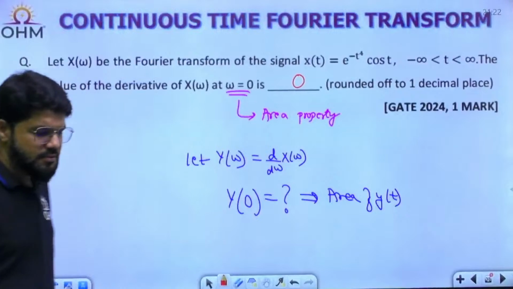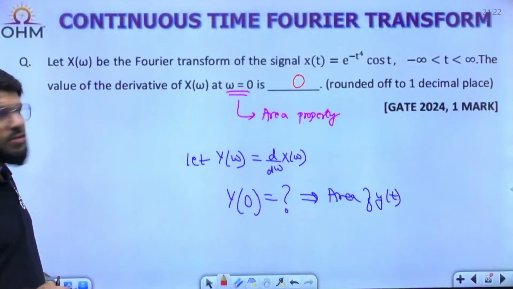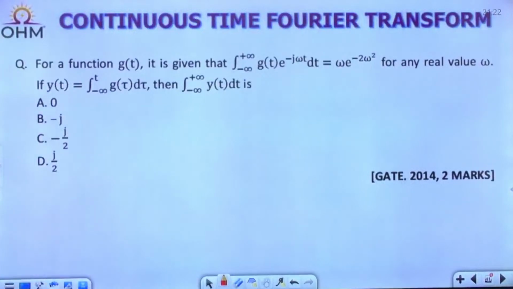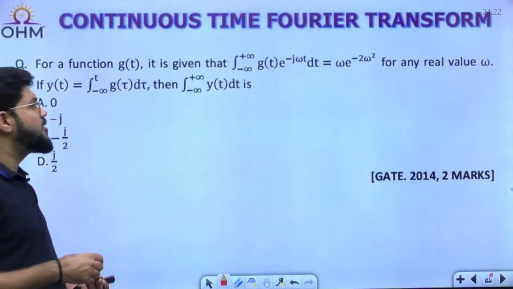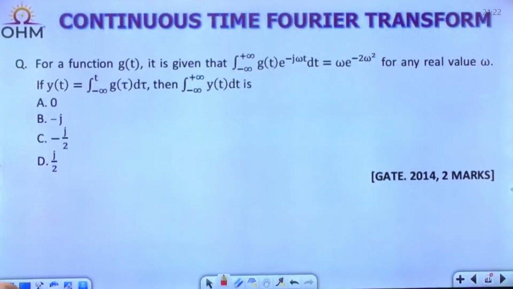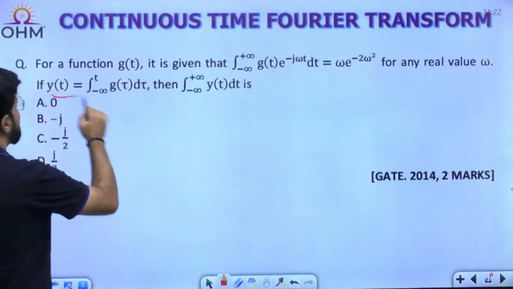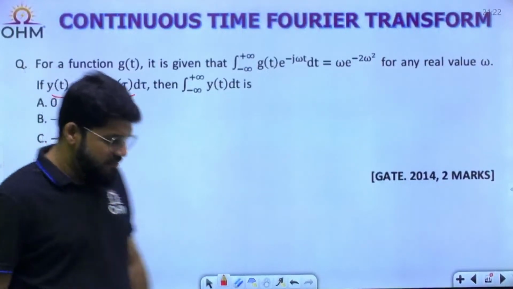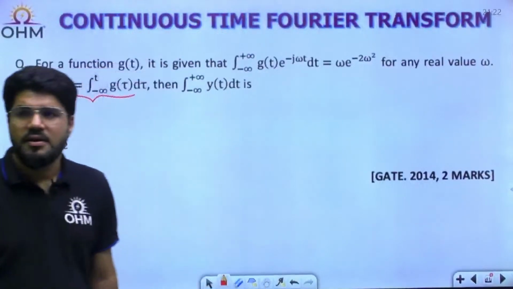Let's take on the next question. GATE 2014, 2 marks question. Again, a good property-based question. For a function g(t), it is given that the integral of g(t) e^(-jωt) dt is ω e^(-2ω²). Now y(t) is given as the integral from minus infinity to t of g(τ) dτ. Then what is the integral from minus infinity to infinity of y(t) dt?